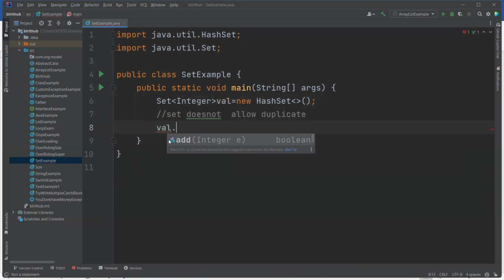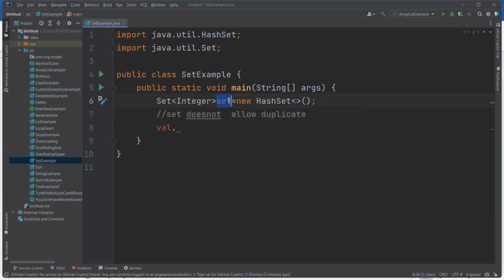Set val dot, set is a reference variable. I want to add an element in the Set. We can use the add method.